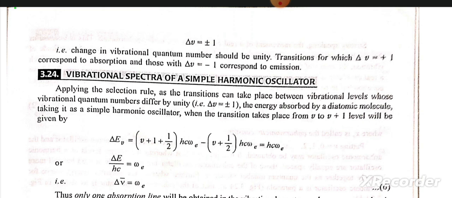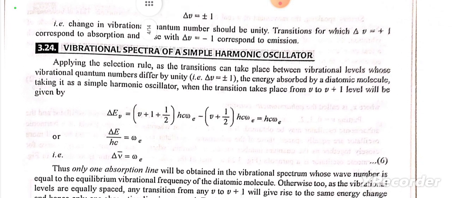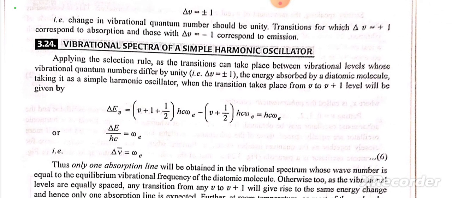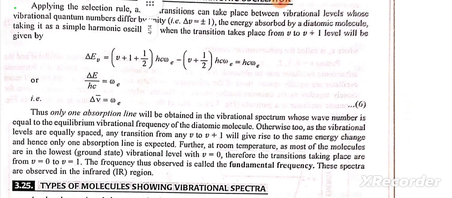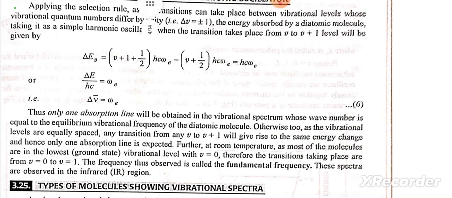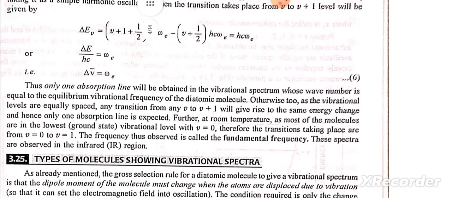Vibrational spectra of a simple harmonic oscillator. Applying the selection rule, as the transitions can take place between vibrational levels whose vibrational quantum numbers differ by unity, delta v is equal to plus minus 1, the energy absorbed by a diatomic molecule, taking it as a simple harmonic oscillator, when the transition takes place from v to v plus 1 level will be given by delta E is equal to v plus 1 plus half hc omega e minus v plus half hc omega e is equal to hc omega e, or delta E upon hc is equal to omega e, that is, delta nu bar is equal to omega e.